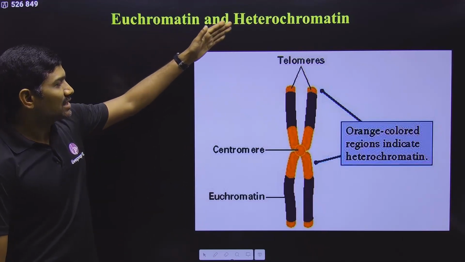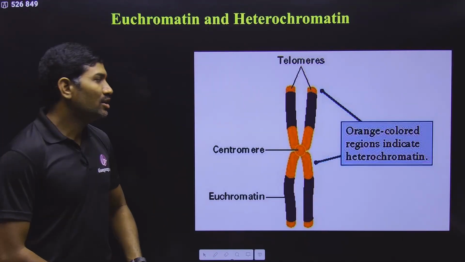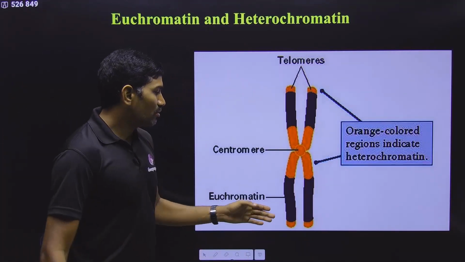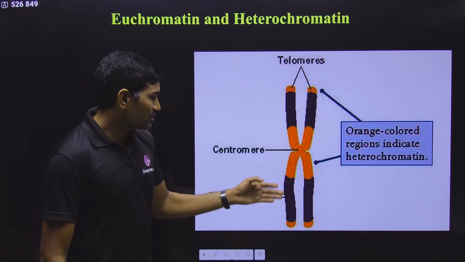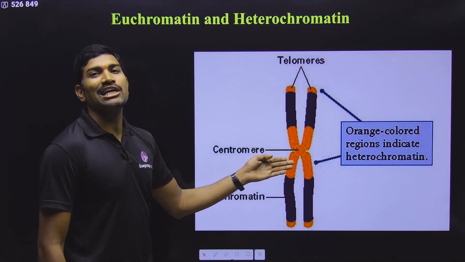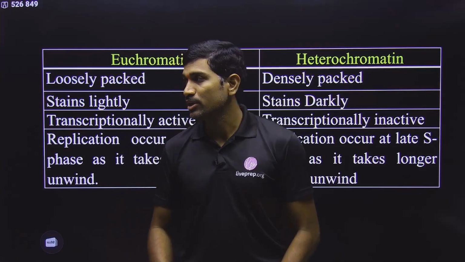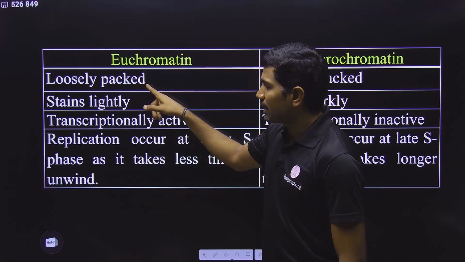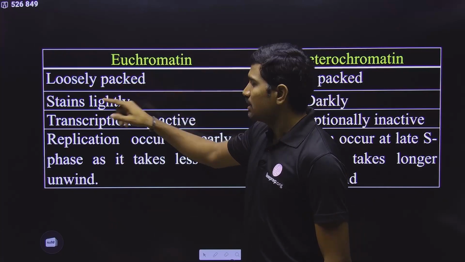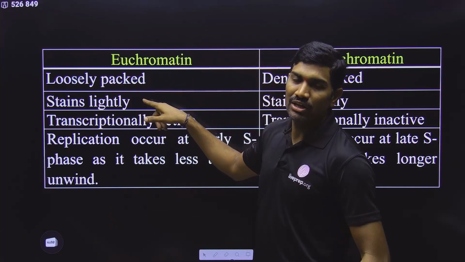The next important point we are studying is euchromatin and heterochromatin. Euchromatin are the loosely coiled portions and heterochromatin are the tightly coiled portions of chromatin, and very clearly in the NCERT they have given some information. Euchromatin are loosely packed regions of chromatin, and they stain lightly when we use dyes.